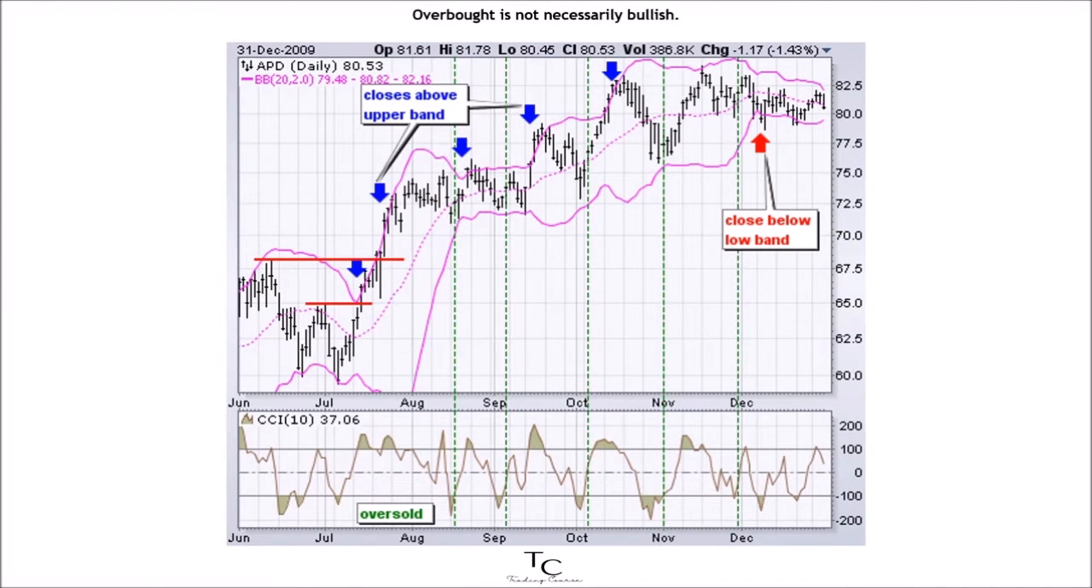Overbought is not necessarily bullish. It takes strength to reach overbought levels, and overbought conditions can extend in a strong uptrend. Similarly, prices can walk the band with numerous touches during a strong uptrend. Think about it for a moment. The upper band is 2 standard deviations above the 20-period simple moving average. It takes a pretty strong price move to exceed this upper band.